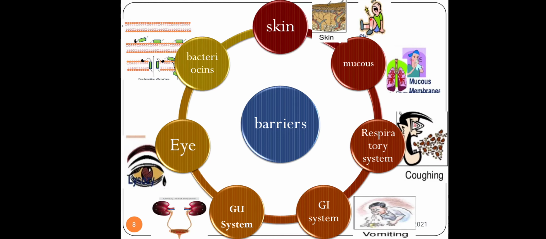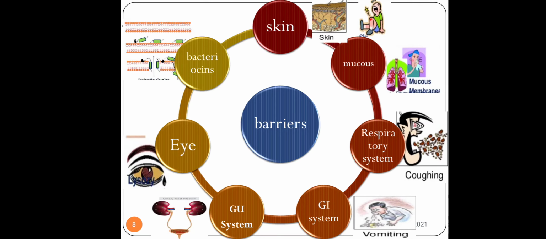Moving on to bacteriocins. Now what are these? Your skin is one protective layer. Throughout your skin there are microorganisms present. They should be present, and they are not pathogens, they are called the normal flora. Throughout your body there is an organism called Staphylococcus epidermidis, which is present on the epidermal layer of your skin. Because this organism is already lined there, there is no space for any pathogen to access your skin, and hence they cannot attach.